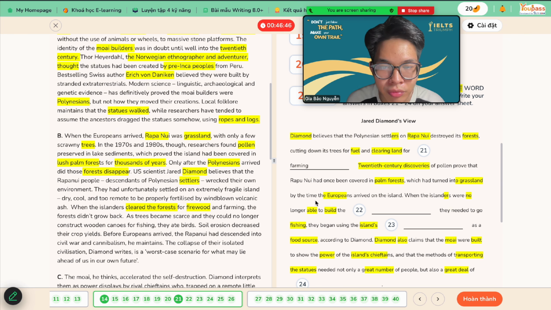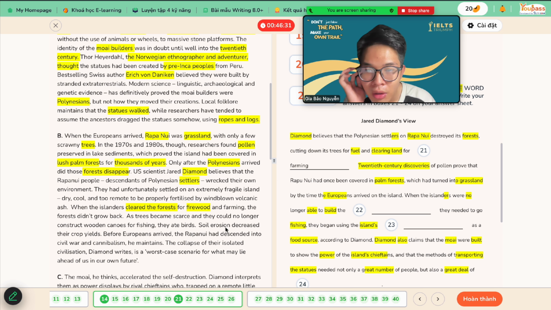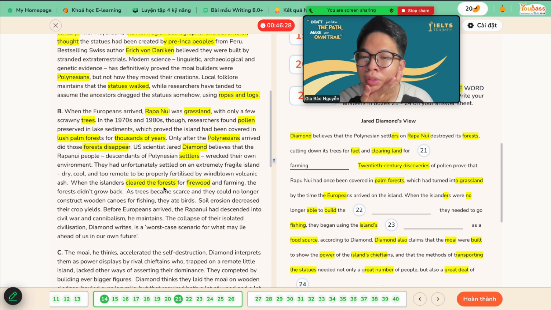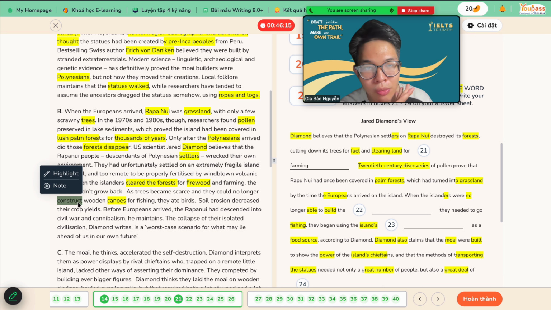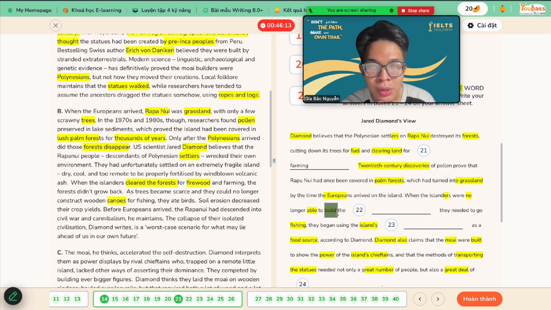So next up, which had turned grassland by the time Europeans arrived on the island. When the islanders were no longer able to build something, they need to go fishing. Nothing talks about building. Alright, so let's keep diving. As trees became scarce, meaning rare, hardly found, they could no longer construct good canoes. Construct means to build, right? To build, right? This one is supposed to be canoes.